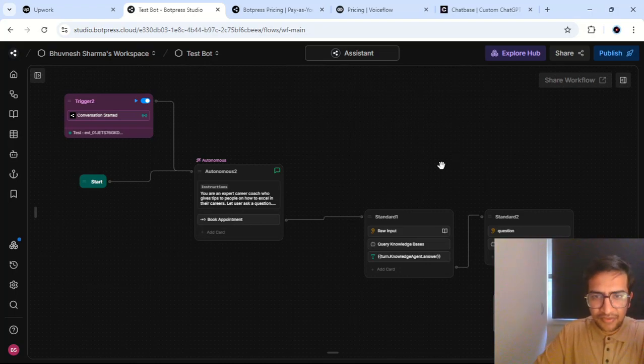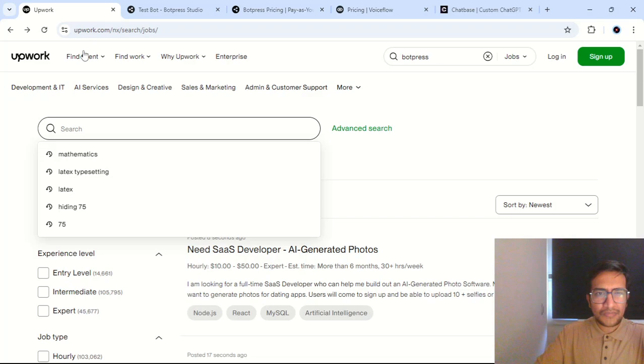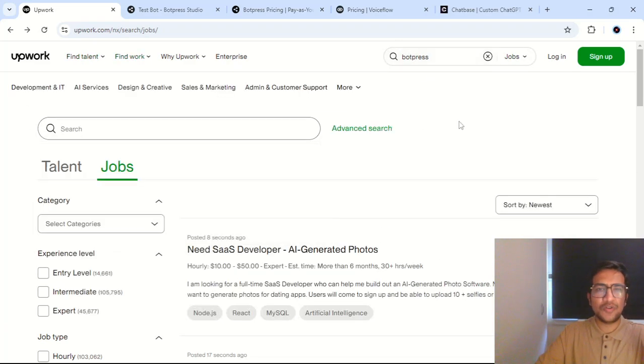Let's start by getting an idea of what the chatbot space looks like. You might think that there's already ChatGPT and tons of other tools, so why would people want to develop their own chatbot? They could use OpenAI APIs or some other tool's APIs. But you'll be surprised to know that there is a lot of demand for custom chatbot development, and it is not really as easy to make chatbots as it might look while we use ChatGPT and other tools. So that's good news in a way.